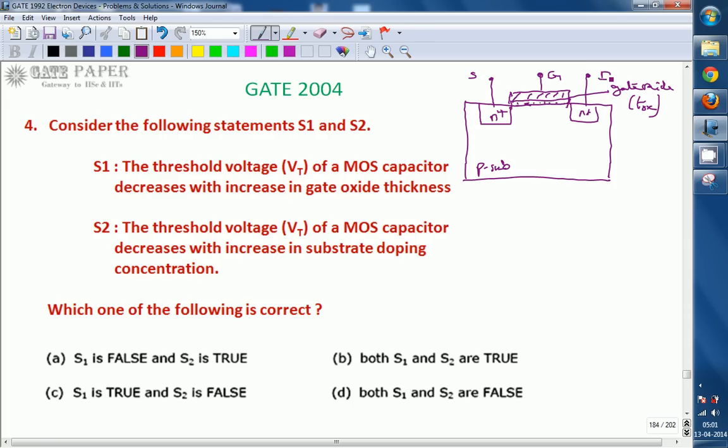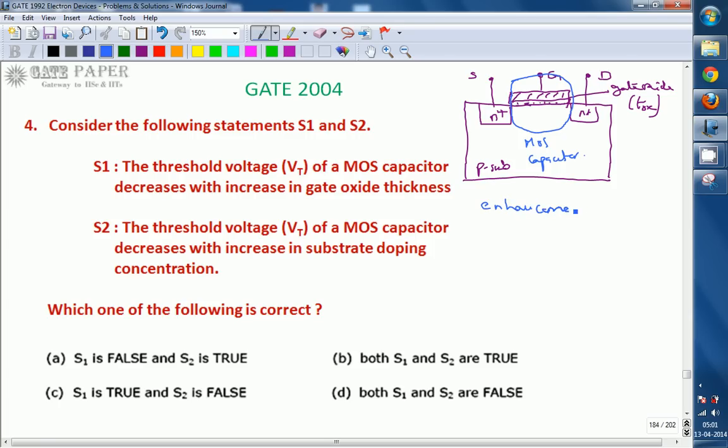If you observe the area over here, this area is going to act as the MOS capacitor. This MOSFET construction is of enhancement mode type.